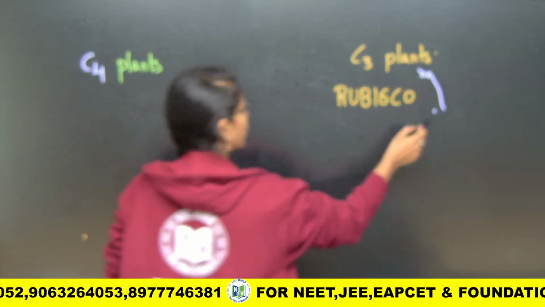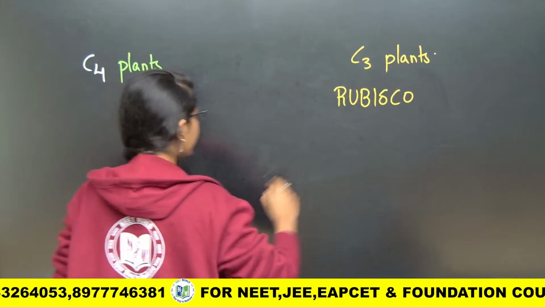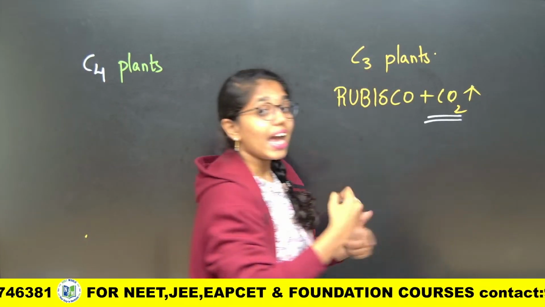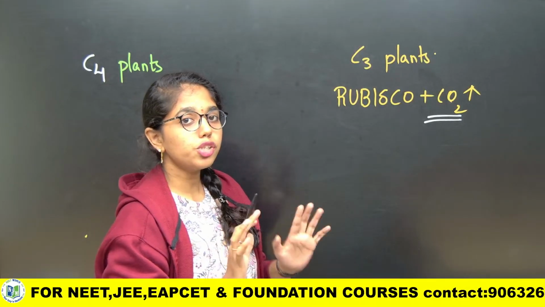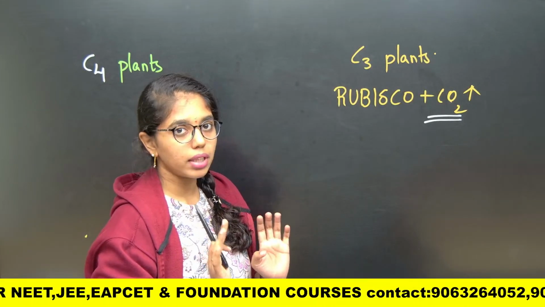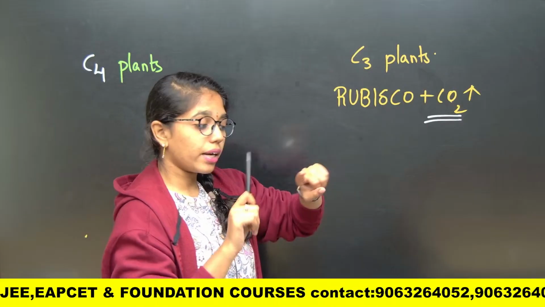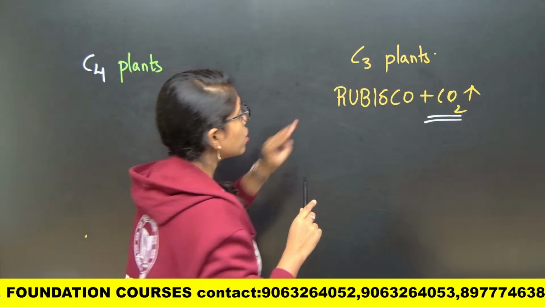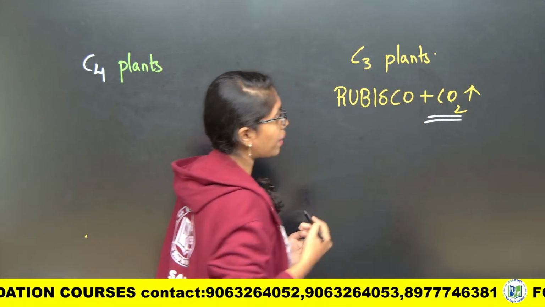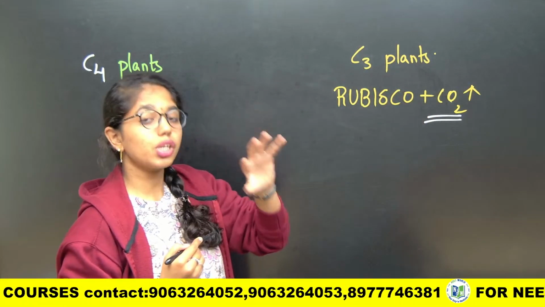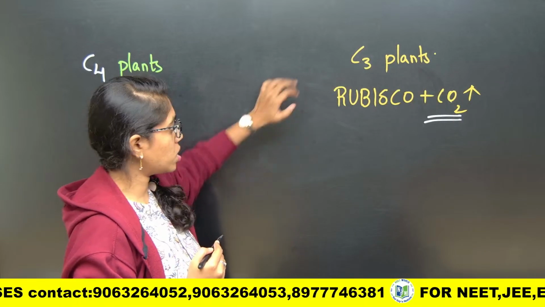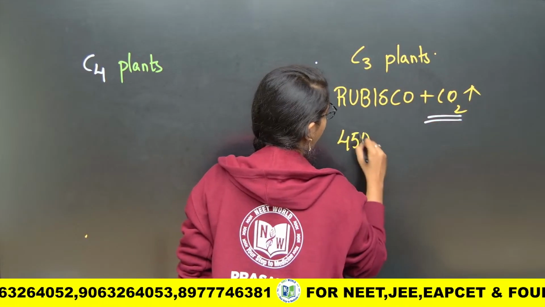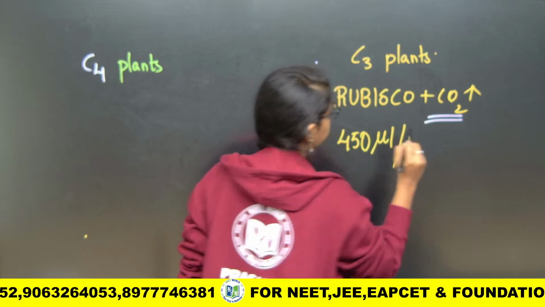So, when it binds only with carbon dioxide, then photosynthesis rate will be enhanced. For this, enriched carbon dioxide should be present in and around the chloroplast, be it intracellular carbon dioxide concentration or in the atmosphere. So, the saturation point of carbon dioxide concentration in C3 plants will be around 450 microliters per liter.